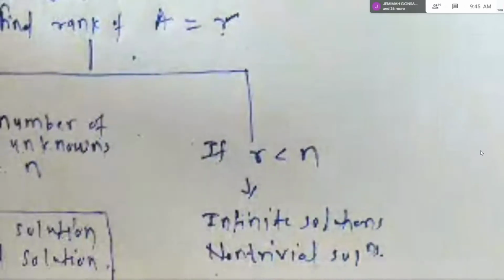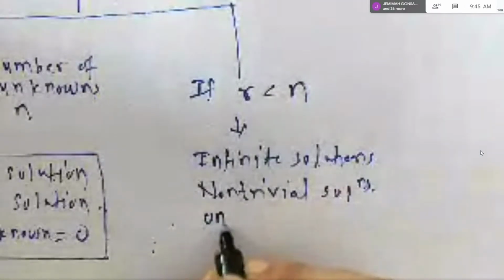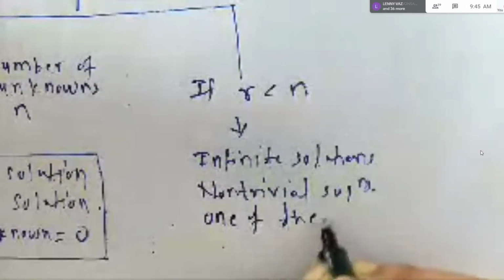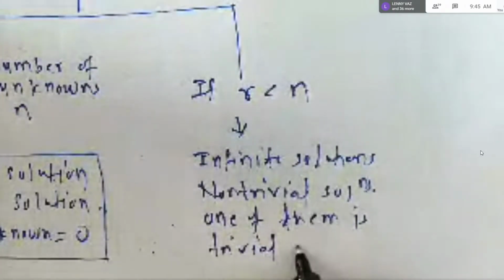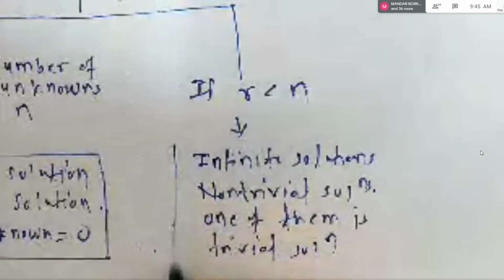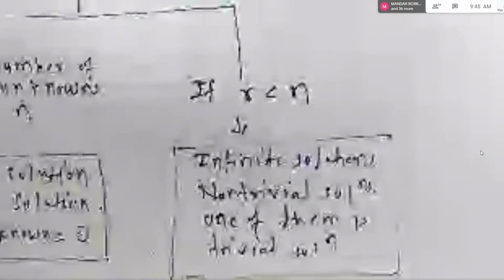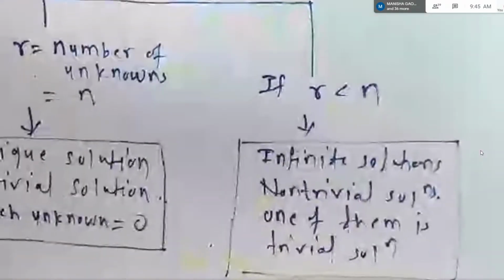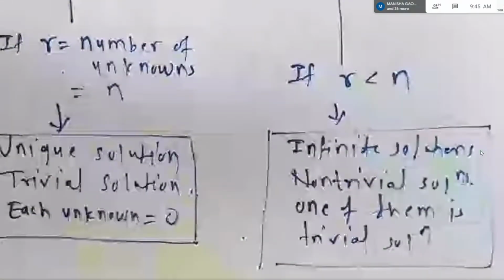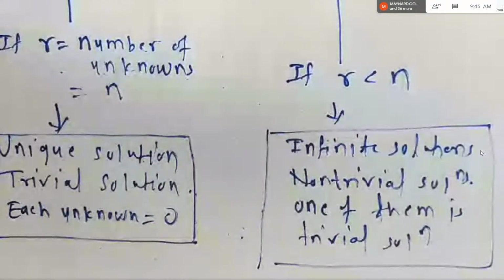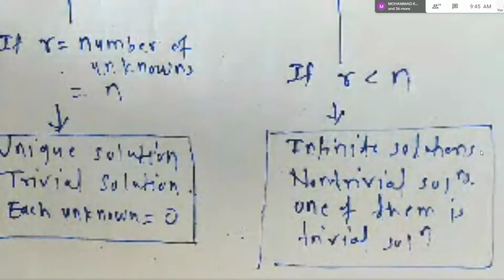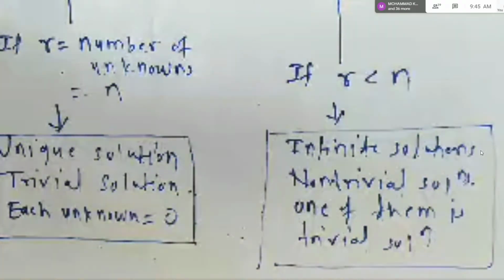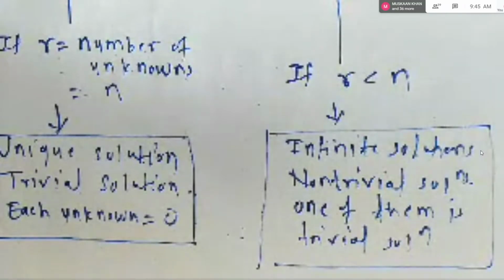But one of them will be the trivial solution. So see, there are 2 cases, students. One is for trivial solution and the other one is non-trivial solution. Non-trivial solution means what? The solution will not be the 0 solution. Okay, and how many such solutions are you going to get? You will get infinitely many solutions.